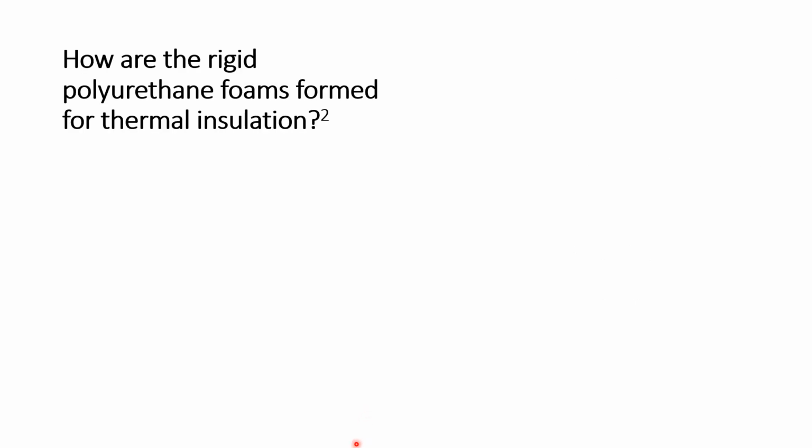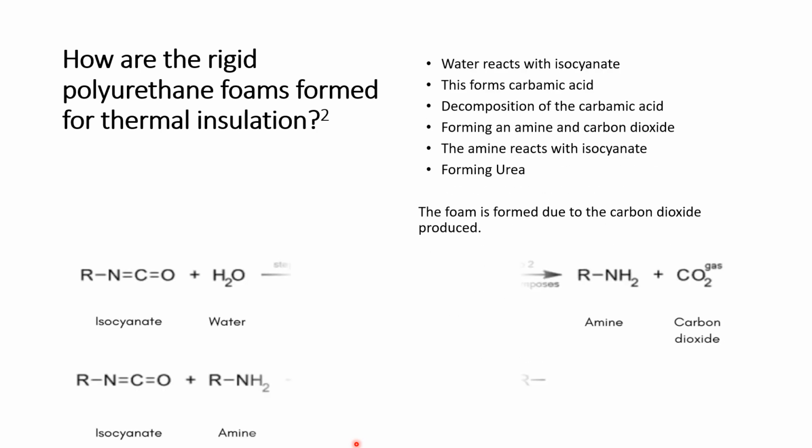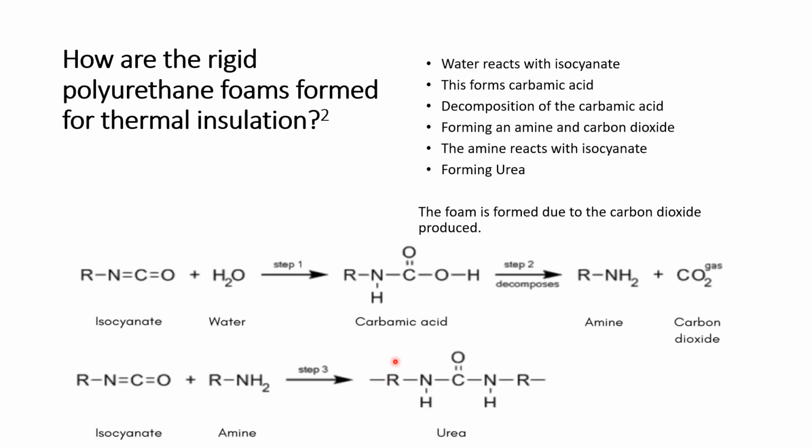To form these rigid polyurethane foams, water reacts with the isocyanate that has not formed a polymer, forming carbamic acid. This then decomposes to form an amine and carbon dioxide, as seen in step 2 of the equation. The foam for thermal insulation is formed due to the production of the carbon dioxide gas. The amine then further reacts with the spare isocyanate, forming urea, in the second equation in step 3.